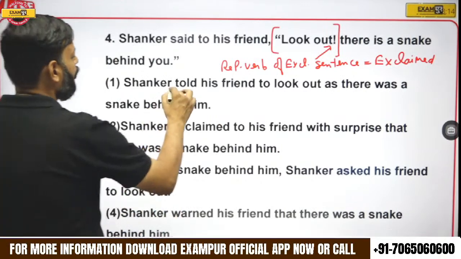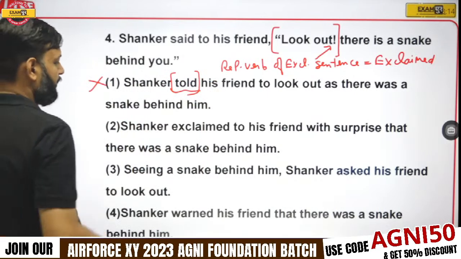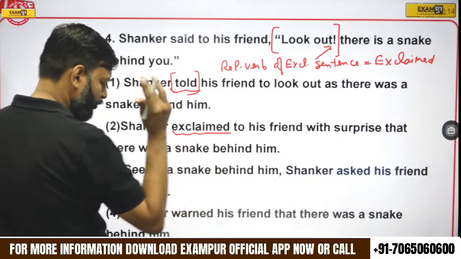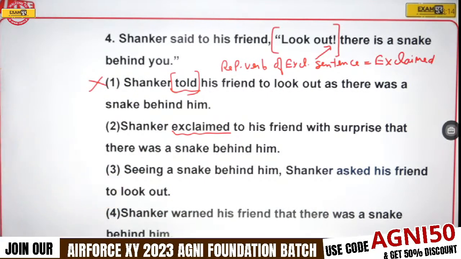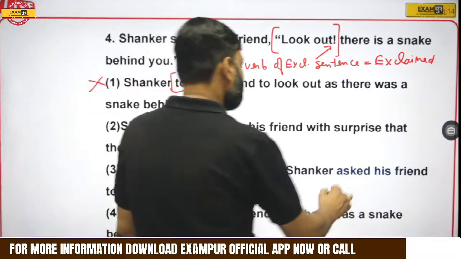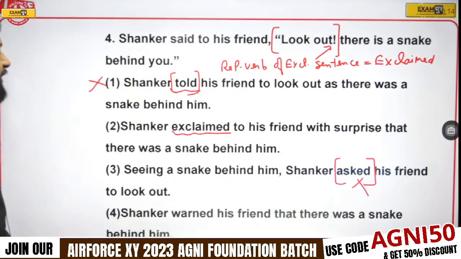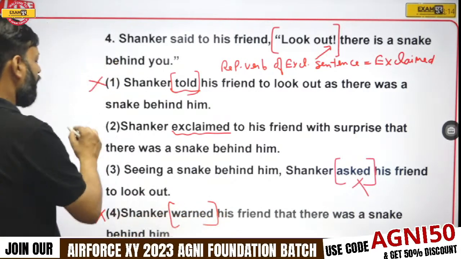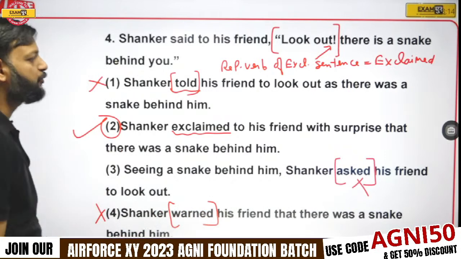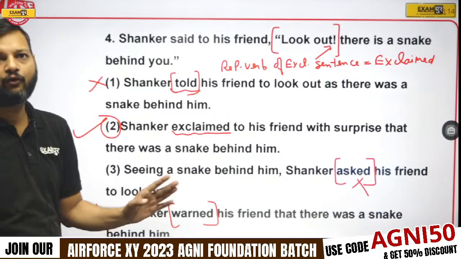Here we have told as the reporting verb, so eliminate this option. Here we have exclaimed. This can be the answer. Let's see the other options too. Seeing a snake behind him, Shankar asked his friend. Here we have asked as the reporting verb, so it cannot be the answer. And Shankar warned his friend that there was a snake behind him. No, this is not a warning. Option number 2 is the right answer. Shankar exclaimed to his friend with surprise that there was a snake behind him. Option number 4 is the right answer.